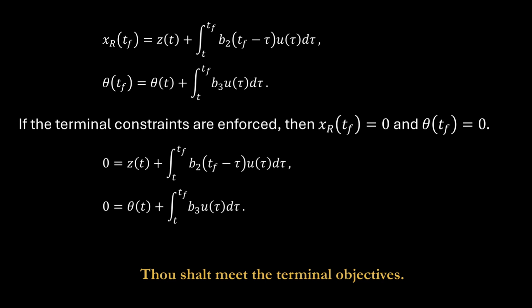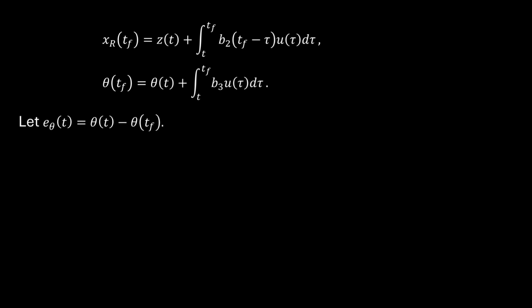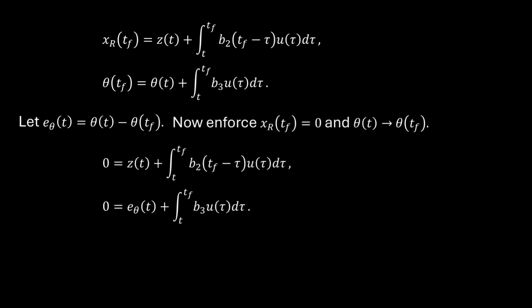Now, hold on to this idea because I want to step back with the terminal pitch angle equation. Instead of enforcing terminal pitch to 0, we could easily define terminal pitch angle error, E theta. Effectively then building a command for terminal pitch angle into our future guidance law. Now, we seek to enforce zero miss and theta approaching the desired pitch angle at theta TF.